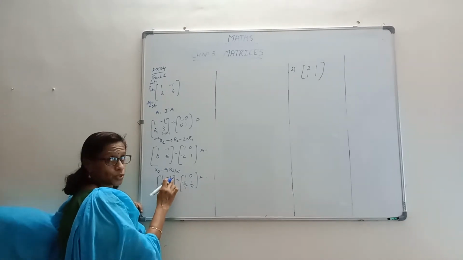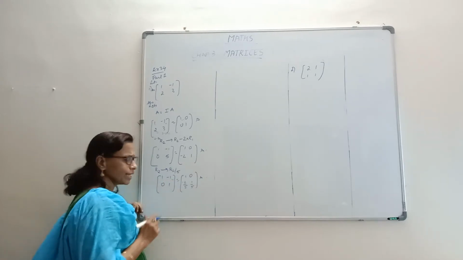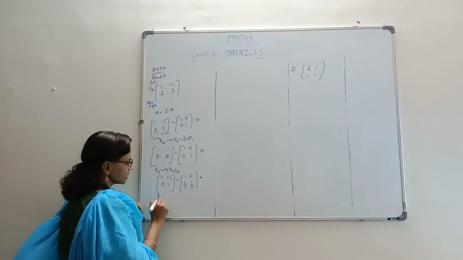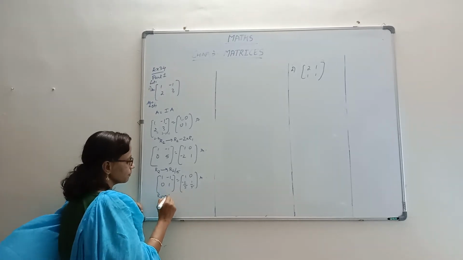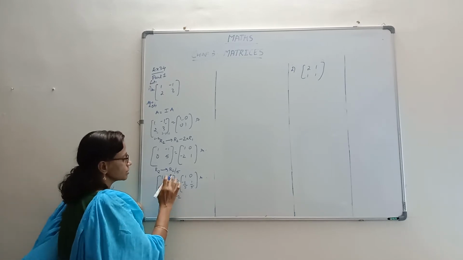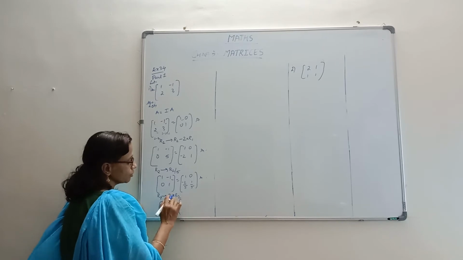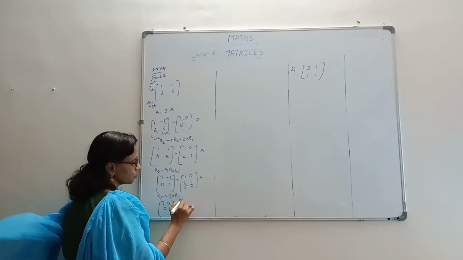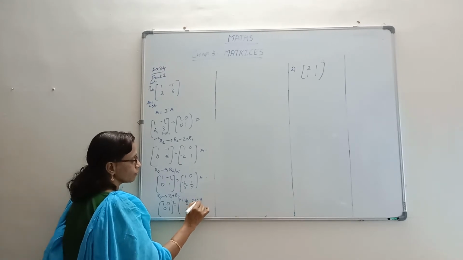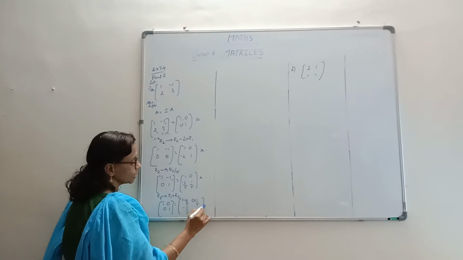Next step is to get 0 here. Now how can you get a 0 here? If you get a plus 1 only, and that you can easily get from here, right? So next transformation is R1 becoming R1 plus R2. What is the advantage? This will get added up, it will become 0. So here you got the identity. What we are doing, R1 plus R2. That means we are doing 1 minus 2 by 5 and 0 plus 1 by 5. Right? Minus 2 by 5, 1 by 5.